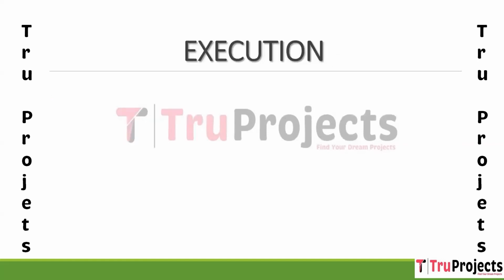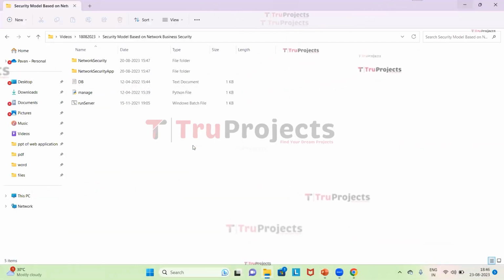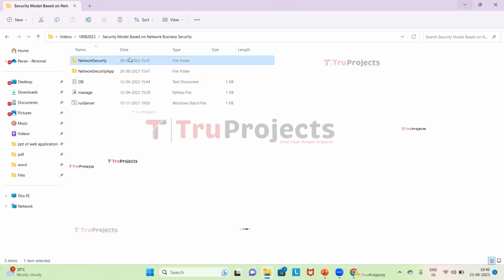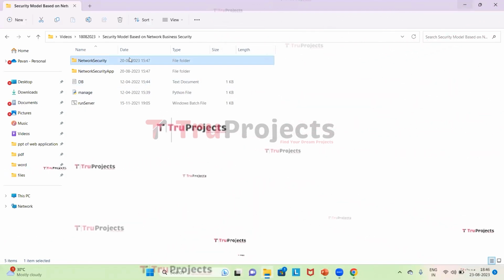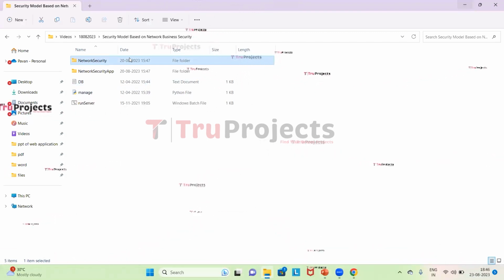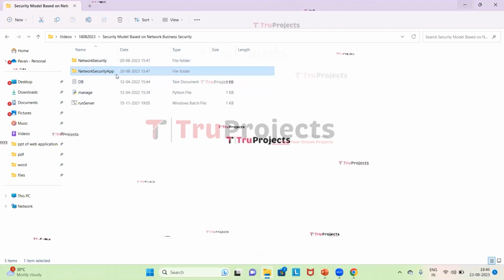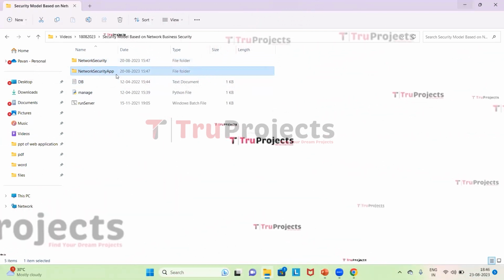For execution, we need to open the code folder of the project which contains the source codes. So, this is the network security folder. Inside this folder, there are Python code files that are intended to be dynamically loaded into the project during runtime. And this is the network security app folder. This contains templates and static folders.